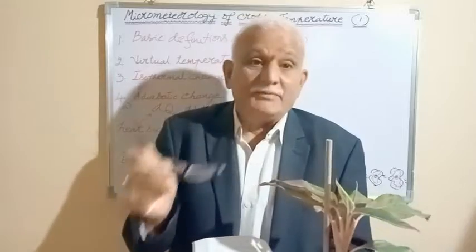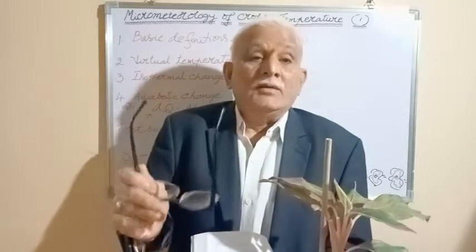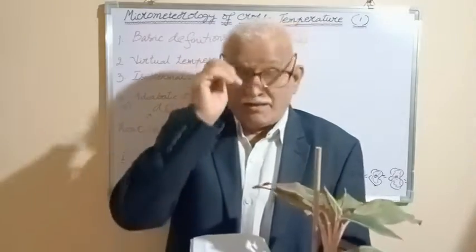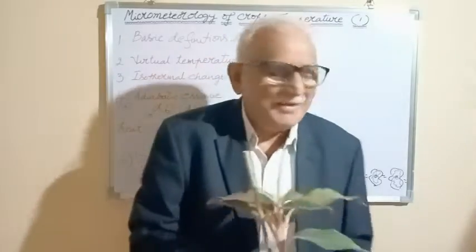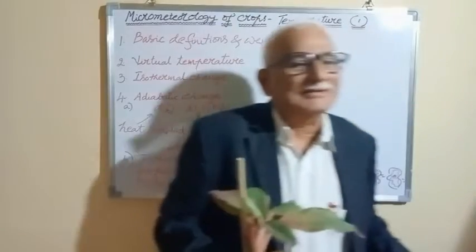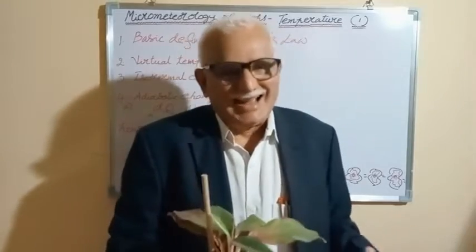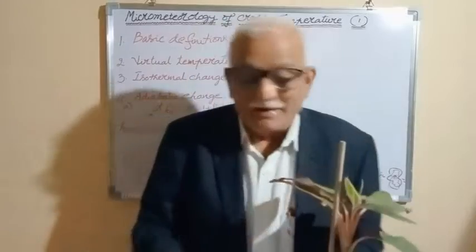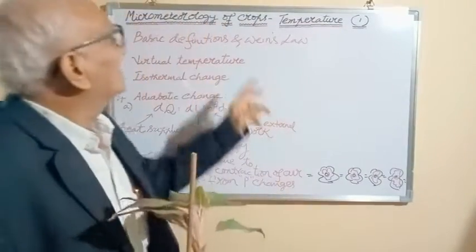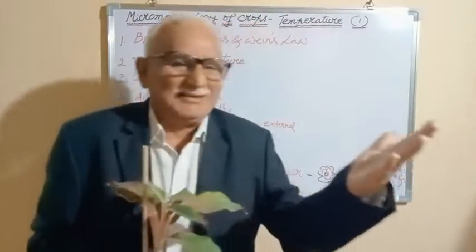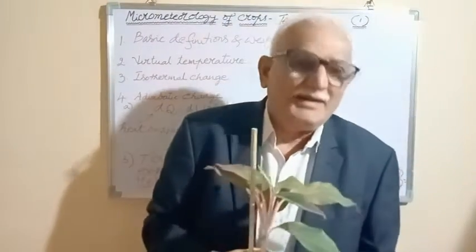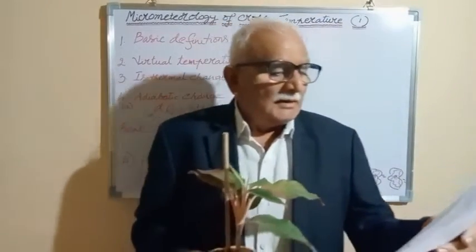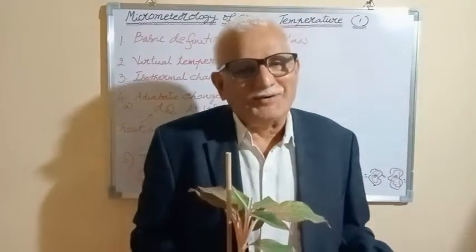As I said a minute back, long wave radiation is emitted even in the absence of the sun. Say for example, light is falling on me, now sun is absent. Even now long wave radiation is emitted, because during the daytime the terrestrial bodies act as sinks, and then during the night time they are releasing it. Now here another important thing is coming, Wien's law. What is Wien's law? I told the basic definition. Here only the application point. See, the sun may be considered as a perfect black body.